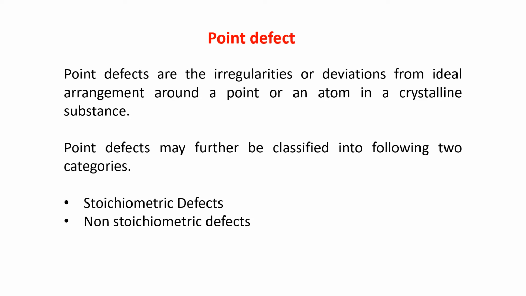Point defects are the irregularities or deviation from ideal arrangement around a point. It is a deviation from the ideal arrangement around a point or an atom in a crystalline substance. Point defects may further be classified, as I told you, into stoichiometric defect and non-stoichiometric defect.